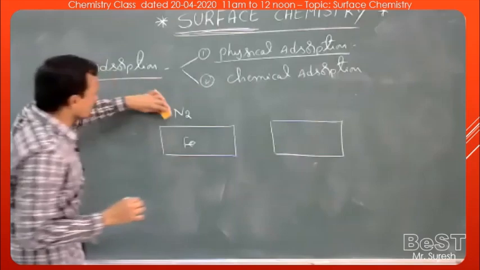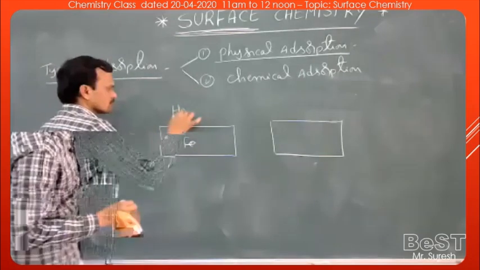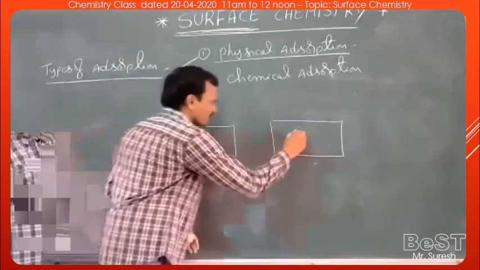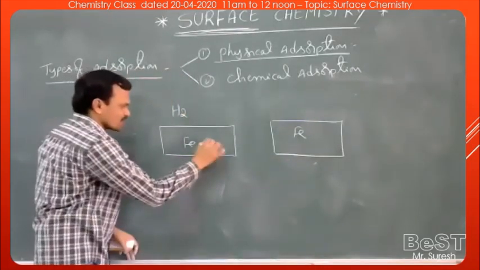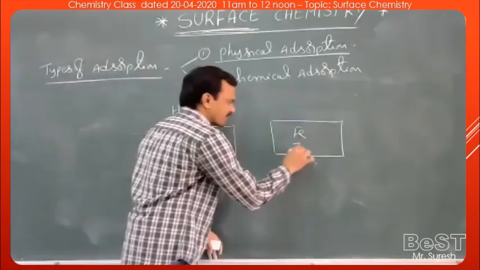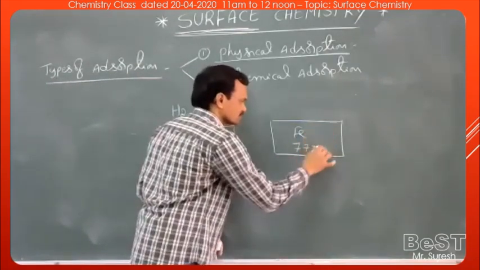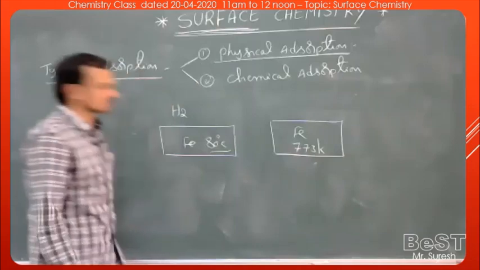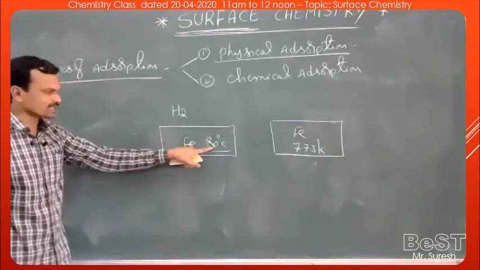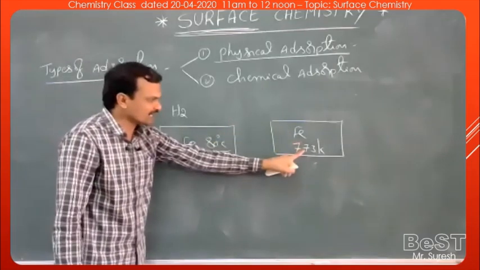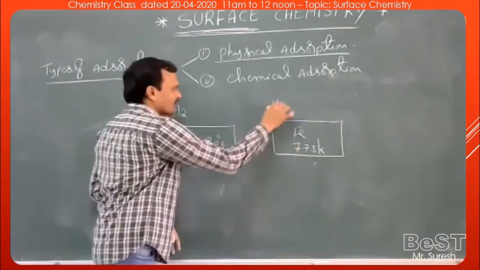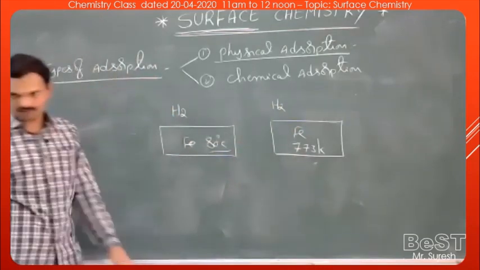In one case, the temperature is 80 degrees Celsius. In the other case, the temperature is 773 Kelvin.